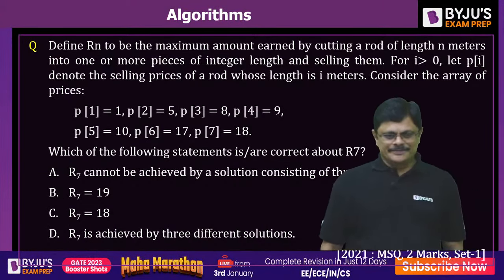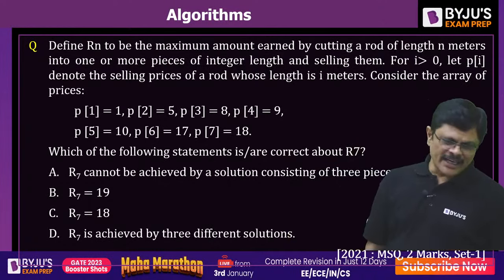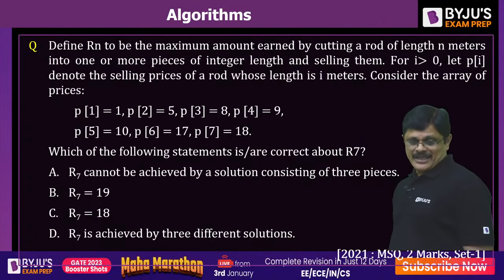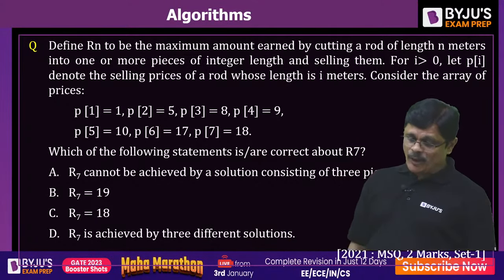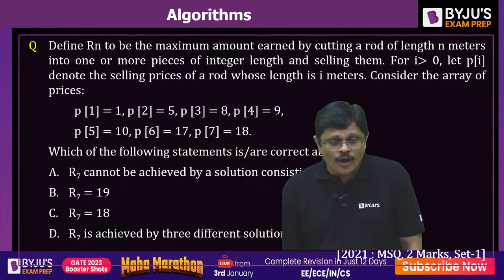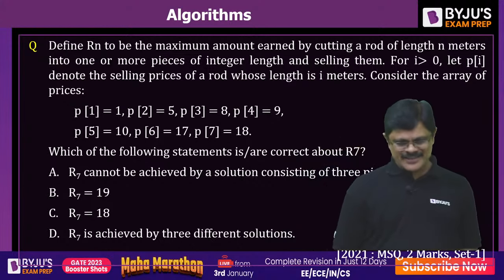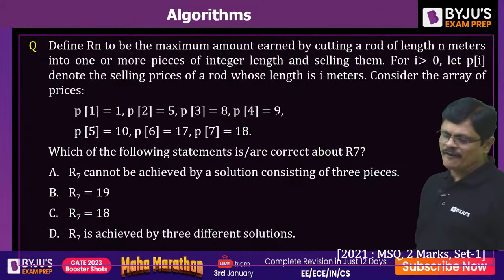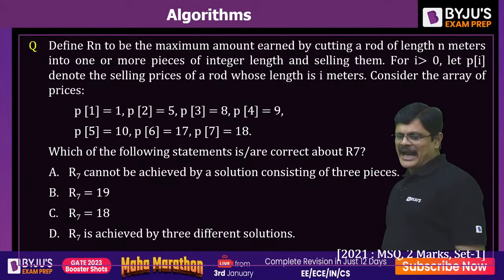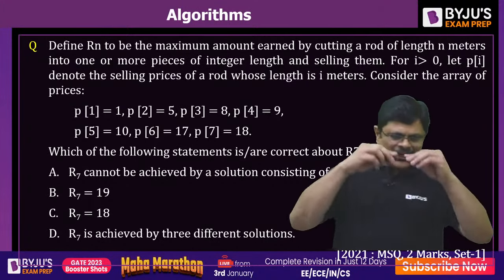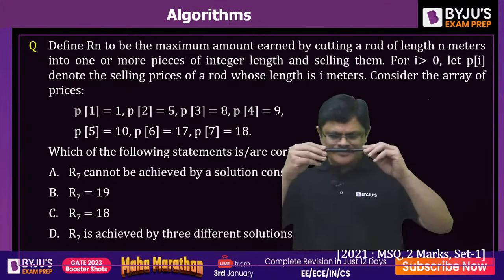The next one. Again, this is another dynamic programming problem. Define Rn to be the maximum amount earned by cutting a rod of length n meters into one or more pieces of integer length and selling them. So we have a rod of length n, and it is divided into one or more pieces of integer length. Then you are selling them.